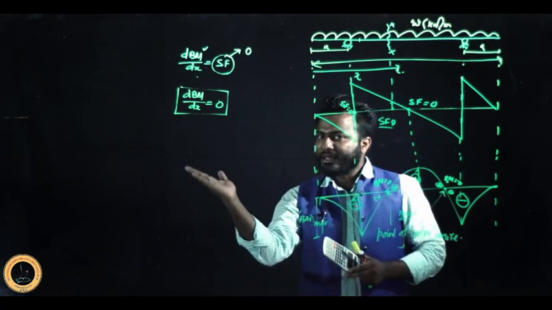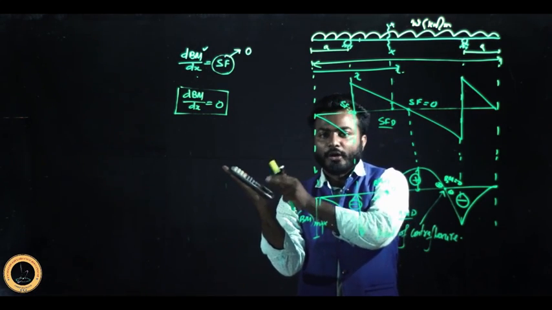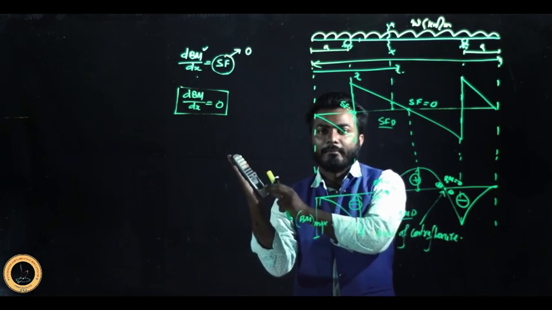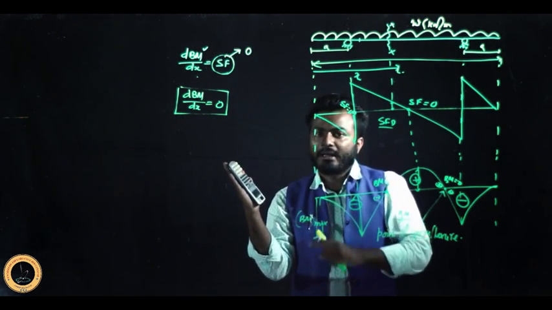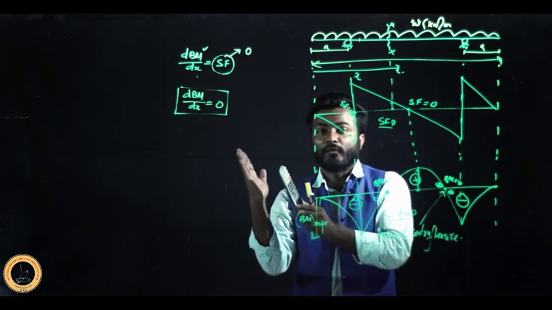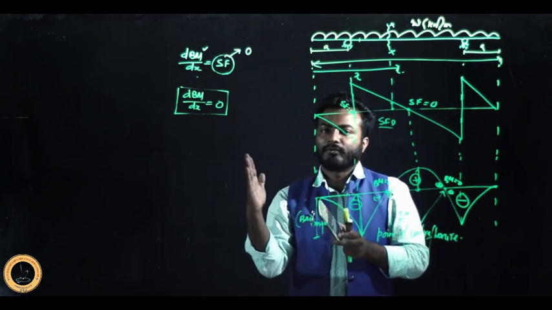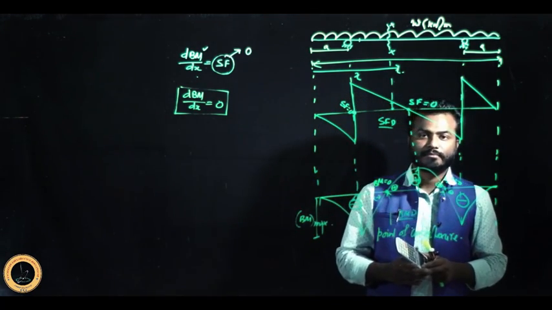The maximum inclination of a plane at which the body will remain in equilibrium. Is there anyone who is applying a force to keep the body in equilibrium? No. Only the frictional force is responsible to keep the body in equilibrium. That maximum angle of the plane is called the angle of repose.